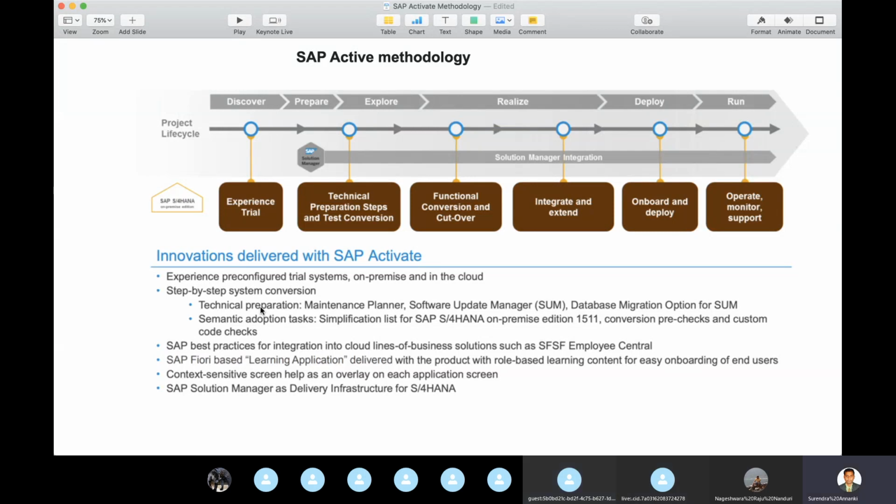Everything. If you look at the technical preparation, here I can see only 3 points, but if you go to the certification 100 series documentation, you can see 3-4 pages of details on what the maintenance planner is going to do. I'm not covering it 100% here. That would be a complete session for the maintenance planner, and it may not be required for us at present unless you are at the project management level. Okay, Surendra.